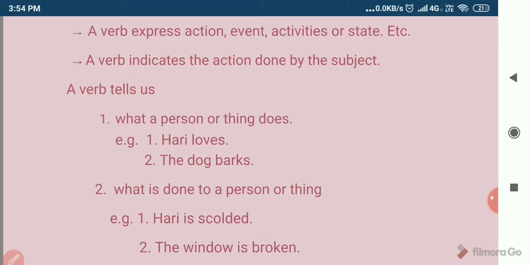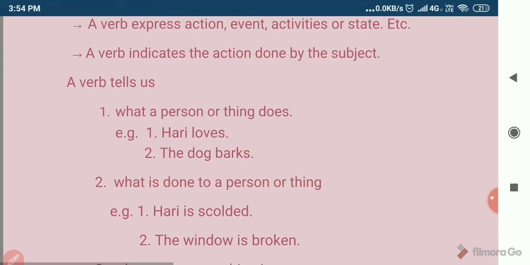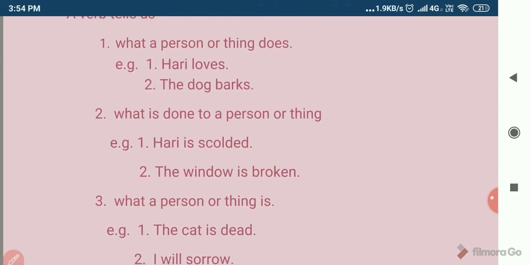The scolding is the action which is done to Hari. The window is broken. So the breaking action is done to the window. These are the things that happen to the subject in the sentence.